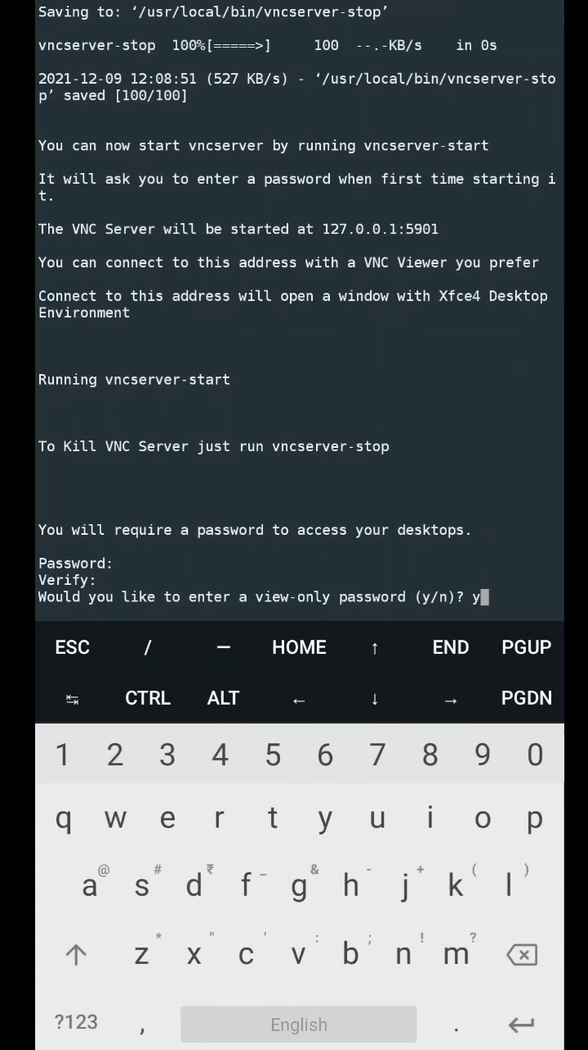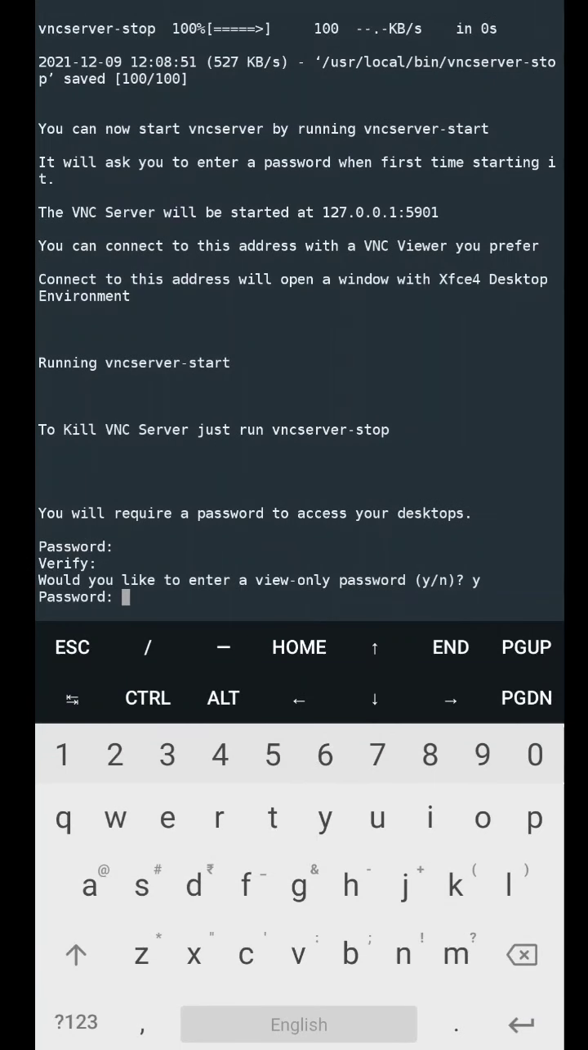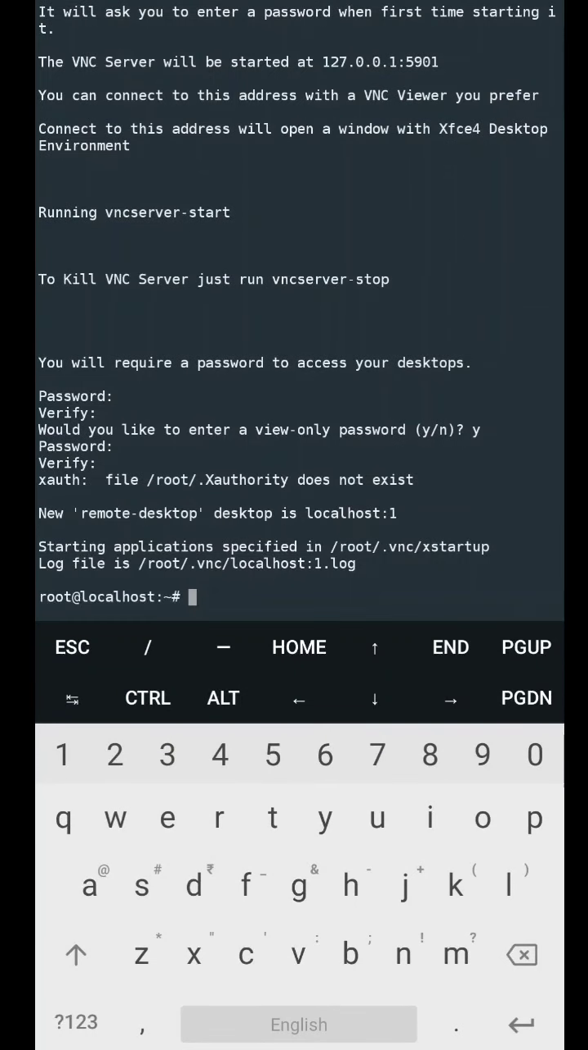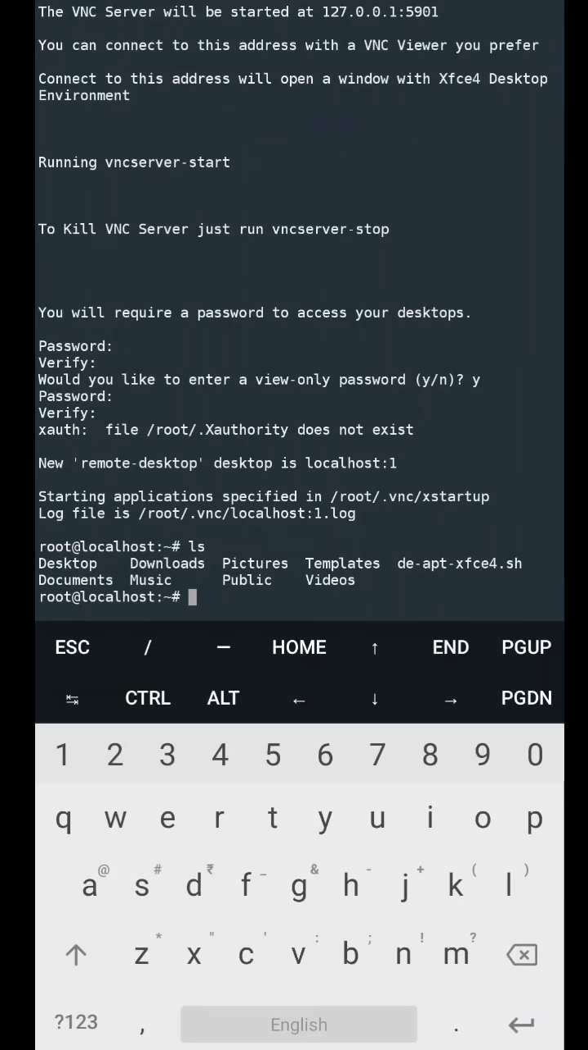Okay, type it anything. Okay, now it is set. Now all you have to do is just type this command, that is vncserver-start. Now again this is the same thing. You have got this desktop environment.